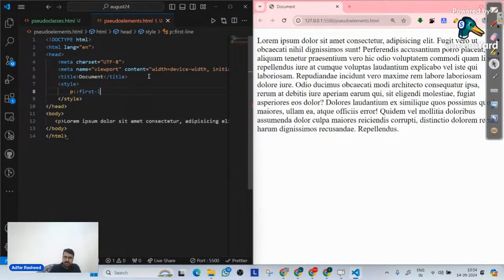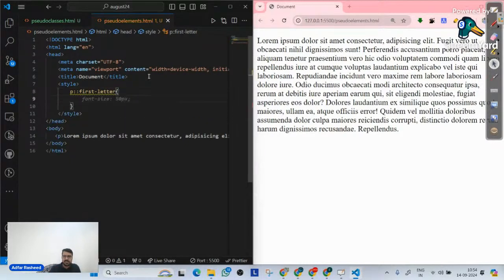First line, or let's start with first letter. So P colon colon. So if anyone asks you visually, tell me the difference between pseudo class and pseudo element selector. The visual difference is, in pseudo class we put one colon, but in pseudo elements we put two colons. Now in this case, let's try to understand.